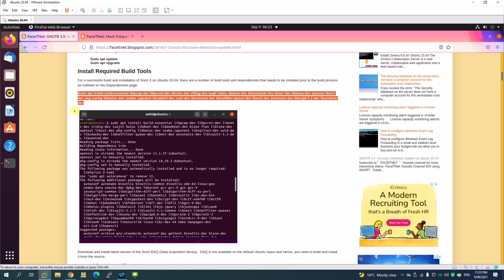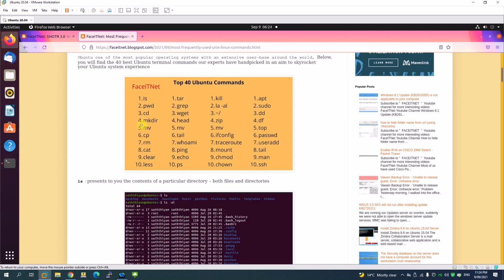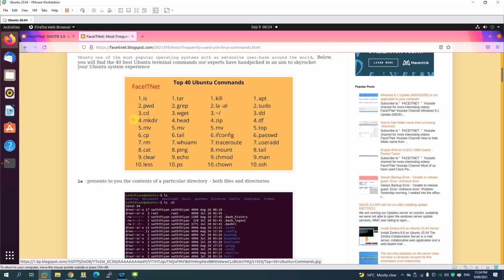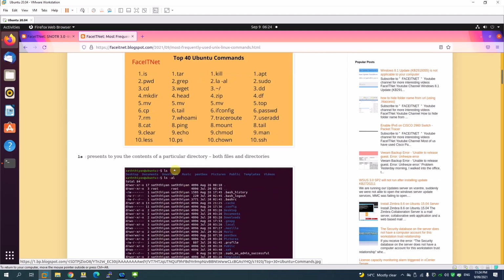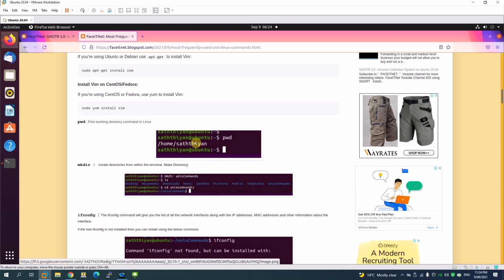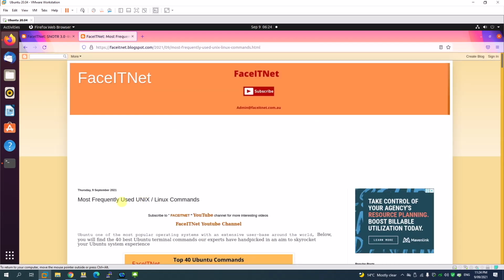So on my blog site, I have got a couple of frequently used commands here, so you can have a look at these commands and understand what these commands are. That should be ls, not is. So just make sure you go through these commands, and I have given the details of those commands with the screenshots, what happens if you use these commands and how to use these commands as well. So you can see that through my articles here. But again, I'll come back to Snort.